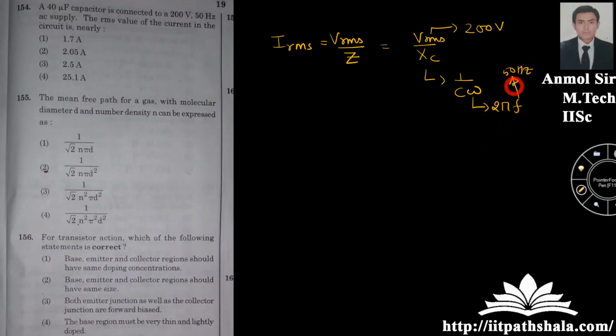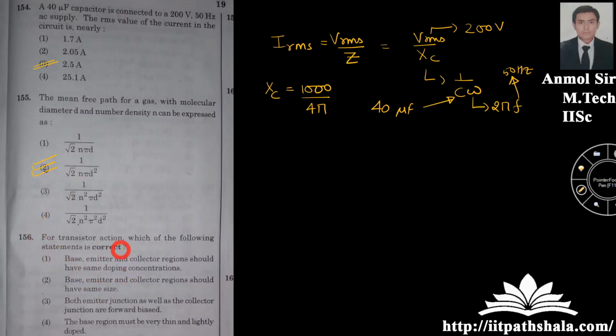Now you can put everything into the following data. Capacitance is given to you as 40 microfarad. Let me give you the value of XC, which I am getting is nothing but 1000 upon 4 pi. Okay, put the following data over here and you'll be landing up with the third option. Now, mean free path of the gas with a molecular diameter d, number density n can be expressed as, it is a direct formula only. Okay, so memory based question. Second option is the correct option over here.